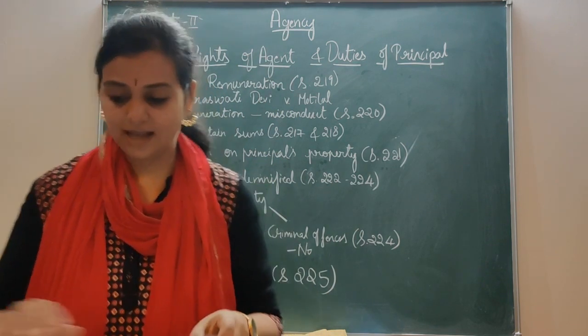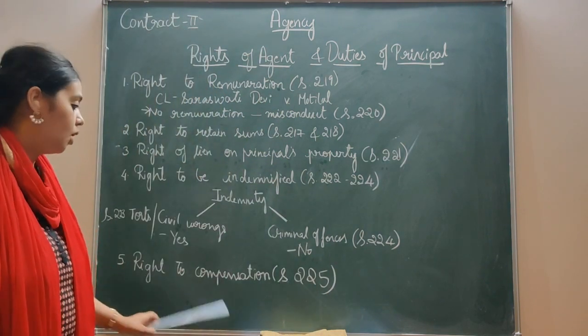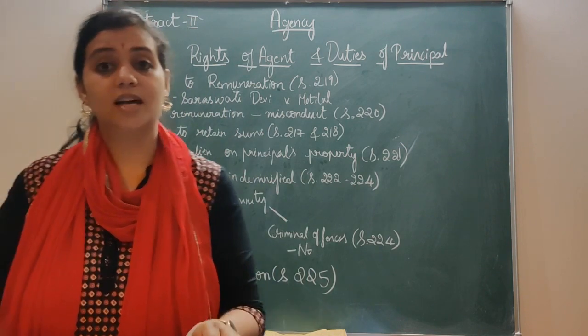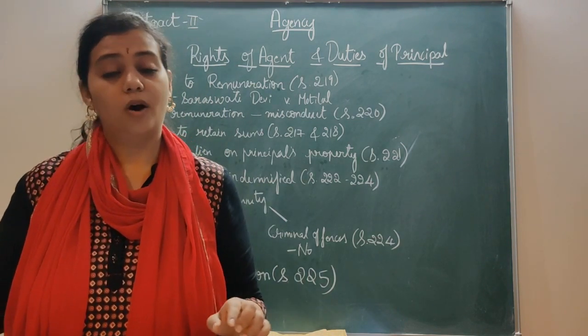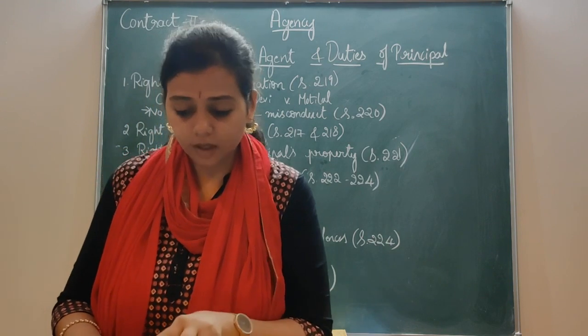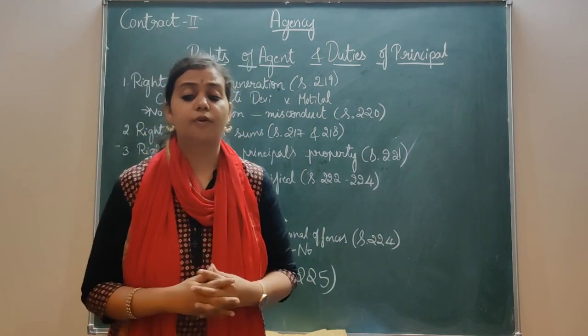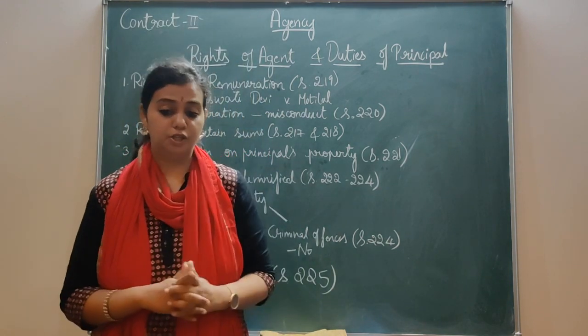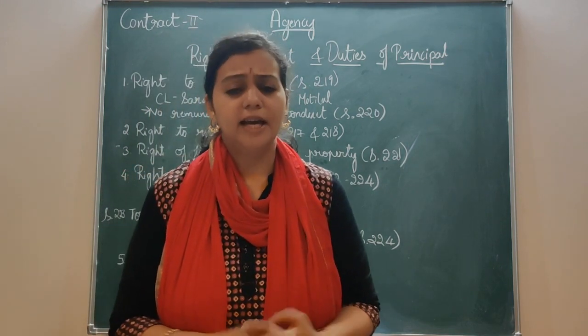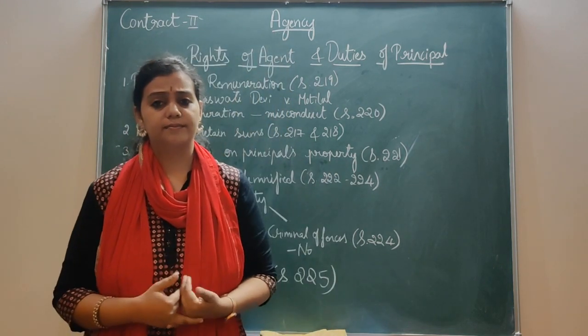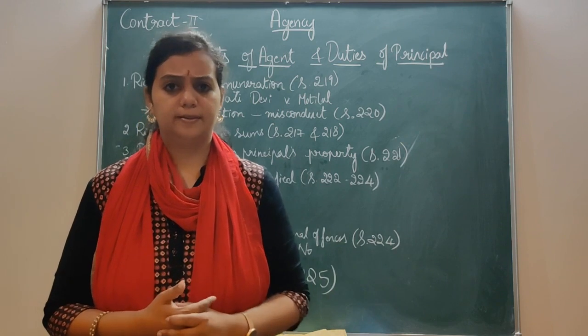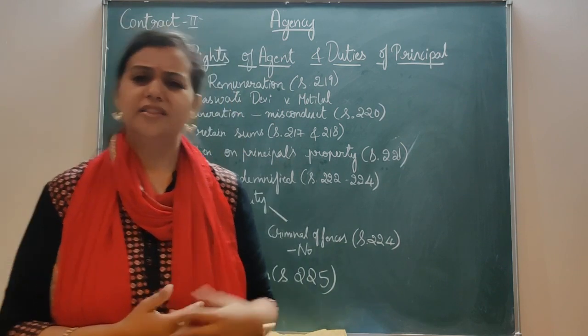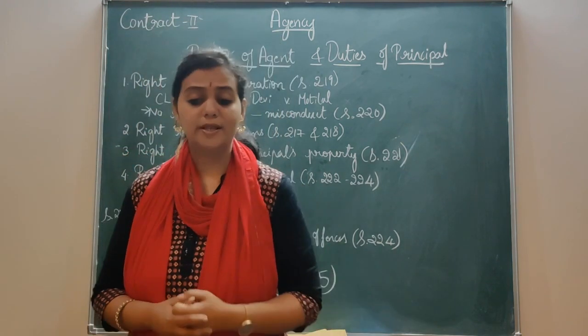Then we'll go to the last point, that is right to compensation. It is given under section 225. What it says is that there is a right to compensation for any damage due to the principal's neglect. If there is any negligence from the principal's side, then the agent can receive compensation.